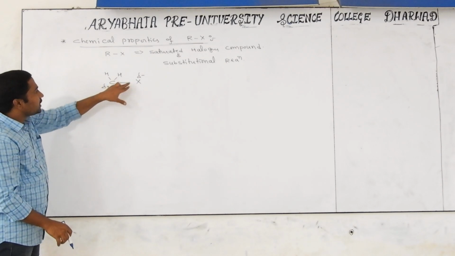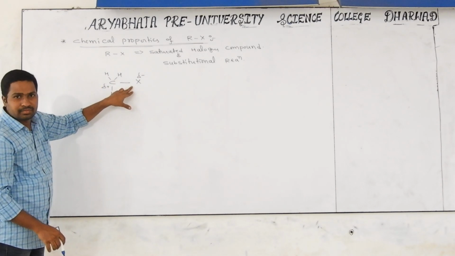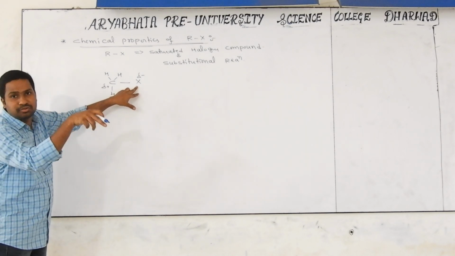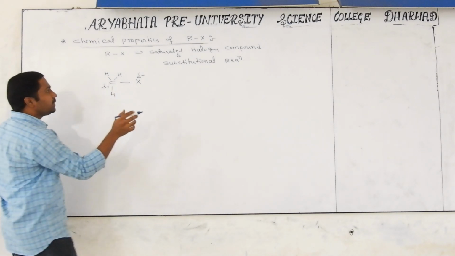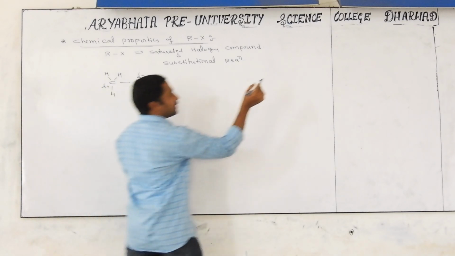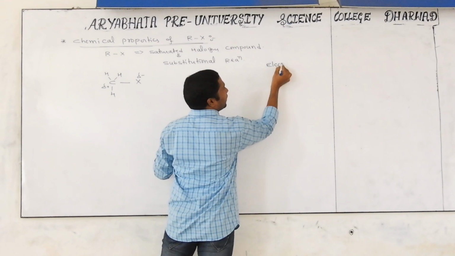Compared with C-H, the C-X bond is a weak bond. That's why that has to break down, meaning instead of X, someone has to be introduced. Now I am taking an electrophile E plus and a nucleophile. You know very well, I think, what an electrophile is.